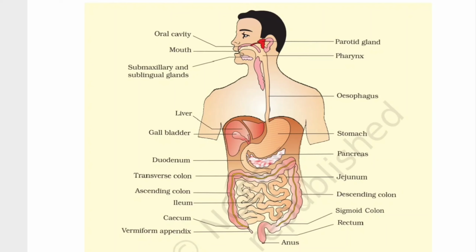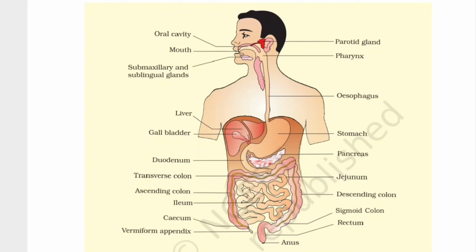Now there are some associated glands in the digestive system, so I'll deal with them as well. Here I observe the parotid gland, another is the submaxillary or submandibular, and last but not least is the sublingual gland. These three special glands are present in the oral cavity itself and act as digestive glands.